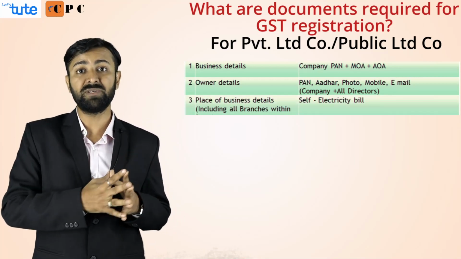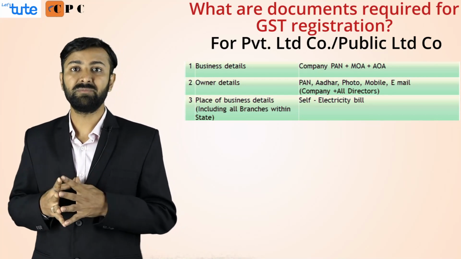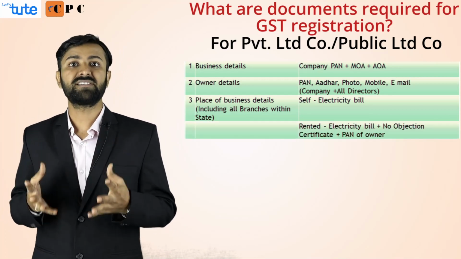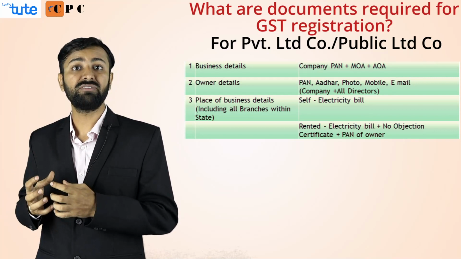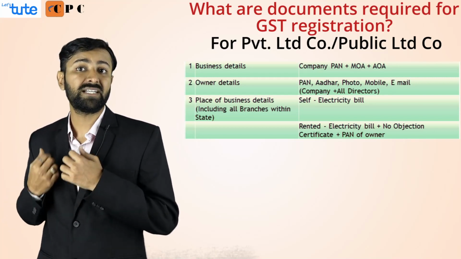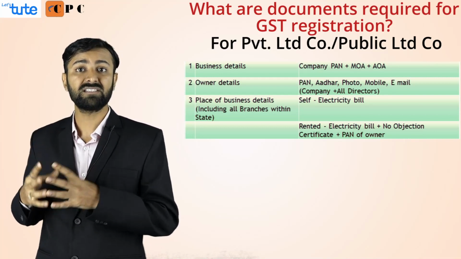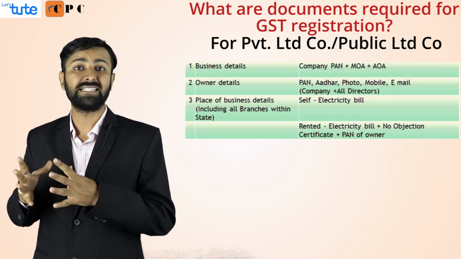Going ahead, the place of business, the criteria remains the same. If it is owned, the electricity bill with the name of the company. If it is rented, the rent agreement along with the NOC from the owner. If it is rent free, suppose some director has allowed the company to be registered at that address, the director needs to give a consent letter.